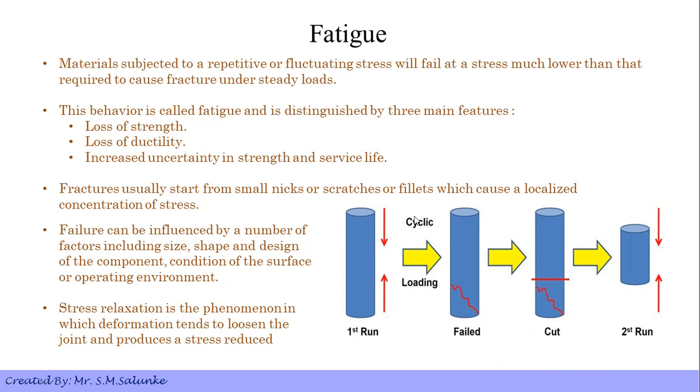So when we are talking about the fatigue property, it is nothing but a material subjected to a repetitive or fluctuating stress failing at a stress much lower than that required to cause a fracture under steady load.